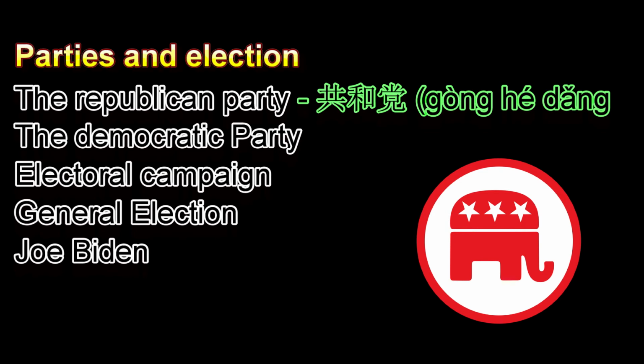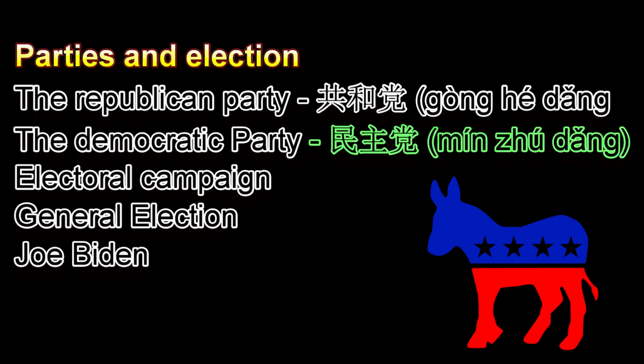First of all, the first party, the one that is in power right now, is the Republican Party. And this is the party that Donald Trump is in, and Republican Party is 共和党. And the word 党 means party. So Republican is 共和. Then we have the Democratic Party, which is 民主党. It was the party in which Barack Obama was a few years ago. And so 民主 means democratic and 党 again means party.